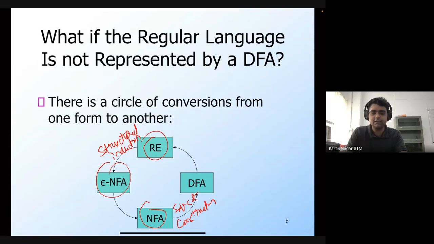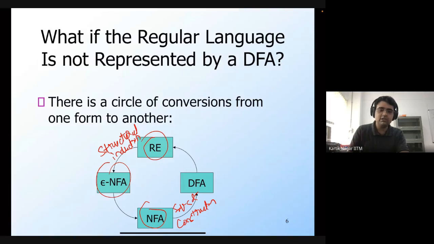But you may have another algorithm which also does the same thing but doesn't convert to a DFA. Maybe you have an algorithm which takes a regular expression and directly uses some property of the regular expression to find out. That's also possible, but I'm just giving one algorithm. There may be other algorithms, but that's fine.